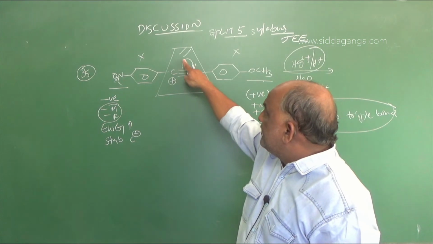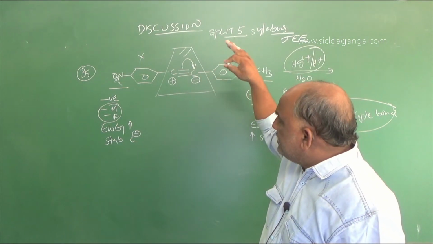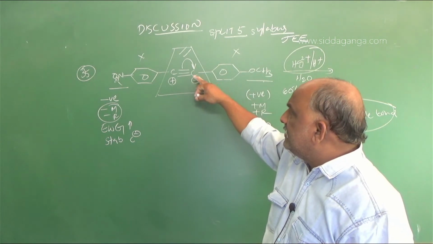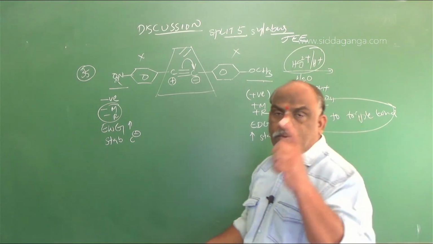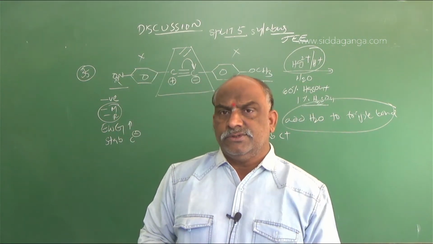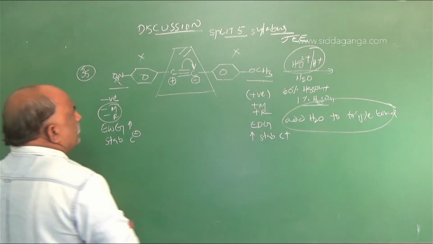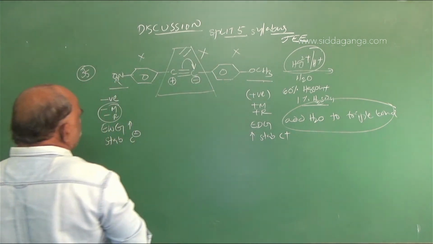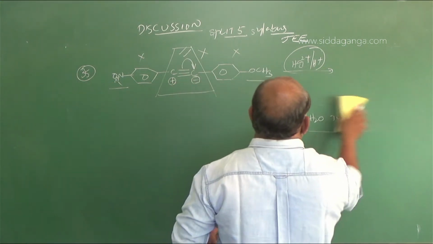So this type of delocalization is not favorable. If we do the delocalization like this, the product will be minor. But we have to find the major product. What is the major product according to our sources? Such a delocalization is not so good. So what to do? That is very, very important here.